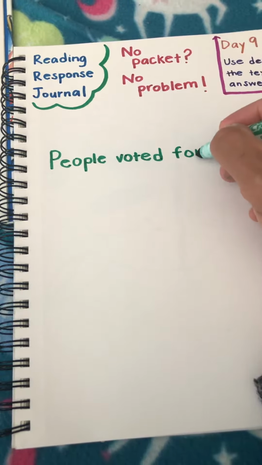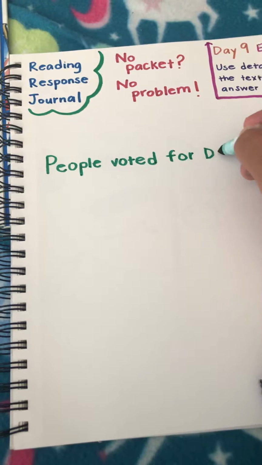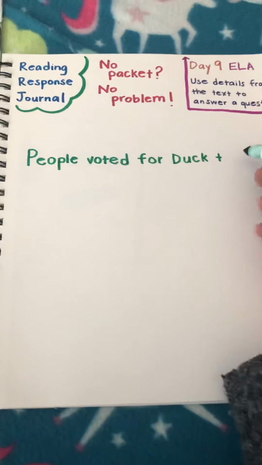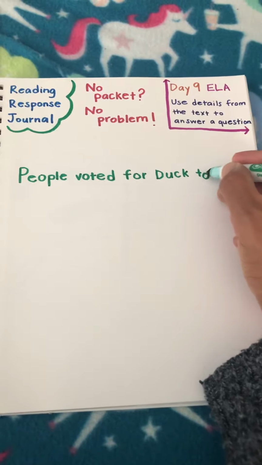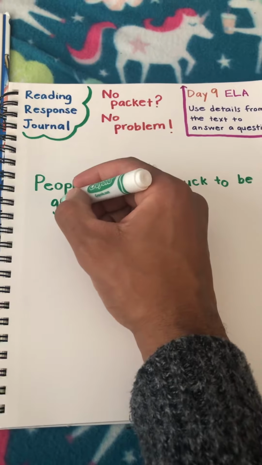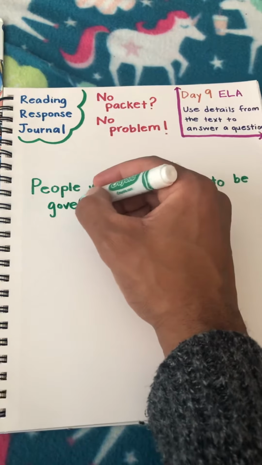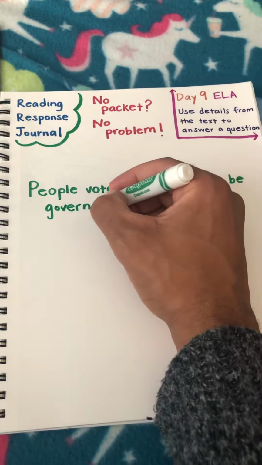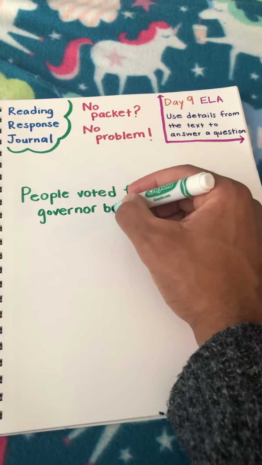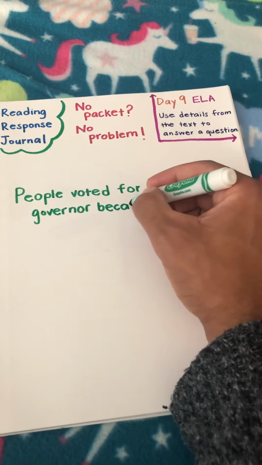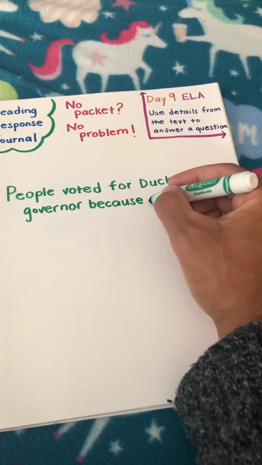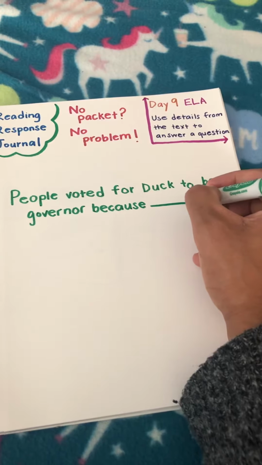So again, people voted for Duck to be governor because blank. And you're going to fill in that blank using some details from the text. These aren't answers that you're just kind of making up or guessing. You want to have and look for a reason why the people might have voted for Duck.